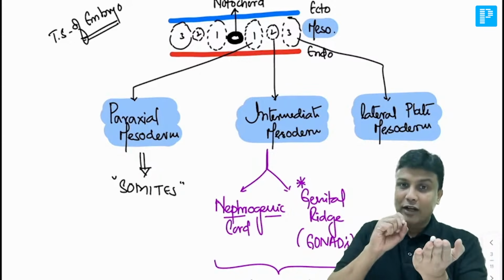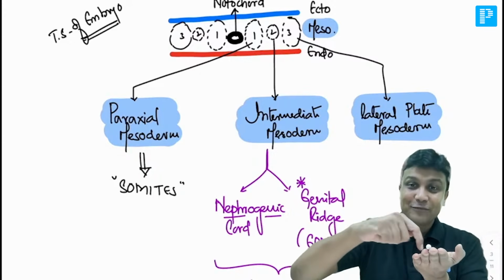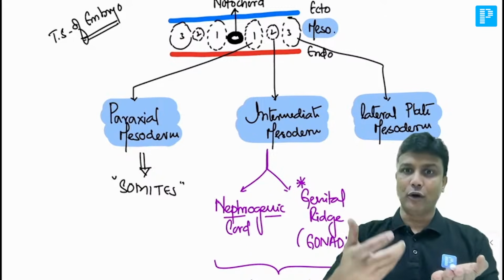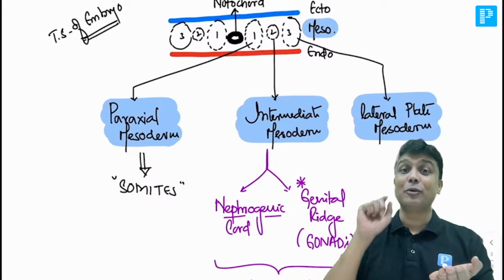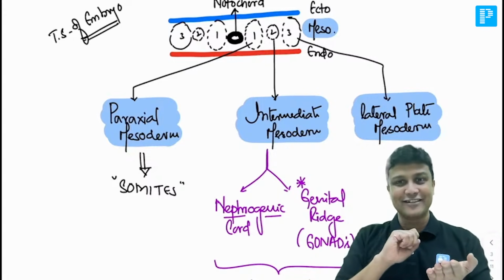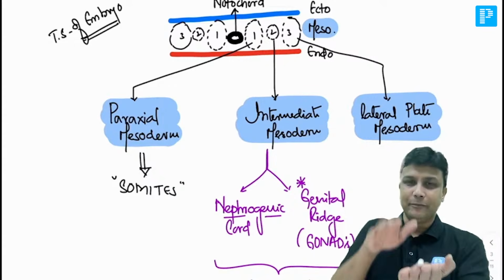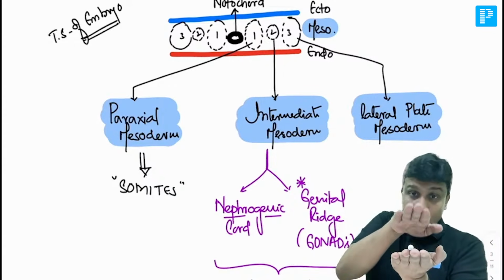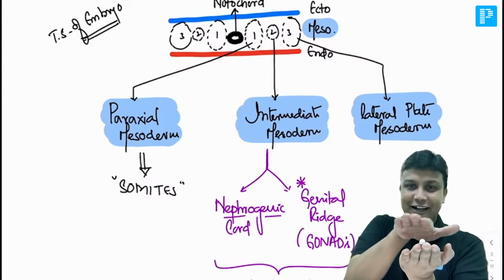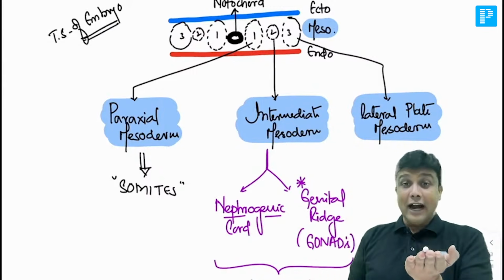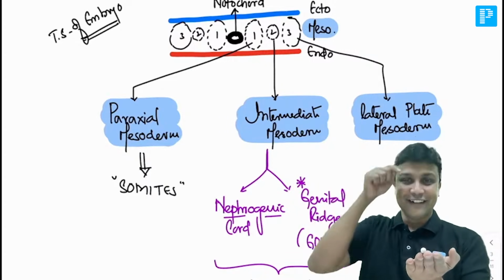Fine. Now what is going to happen? Just adjacent to the notochord, this paraxial mesoderm is going to modify into spherical ball-like structures. And those spherical ball-like structures are known as somites. They're known as what? Somites. Are you getting me? Now I'll show you one beautiful picture over here. In the embryo, what will we do? We'll remove this ectoderm from above. So imagine that in this hand, I have removed the ectoderm. After removing that ectoderm, I am now seeing that embryo from above. We are seeing from above.